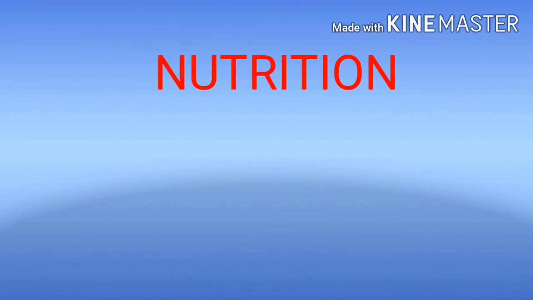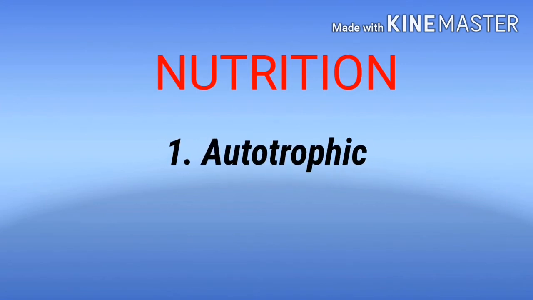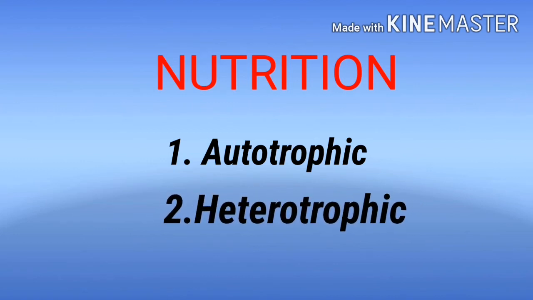This nutrition is of two types. One is autotrophic. Auto means self. Trophos means nourishment. So the mode of nutrition in which organisms make their own food is called autotrophic nutrition. Example, plants. And the second one is heterotrophic nutrition. Animals and most other organisms take their food from the plants. This mode of nutrition, depending on others, is called heterotrophic nutrition.